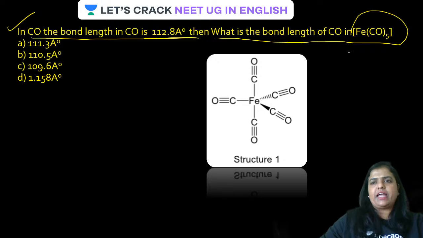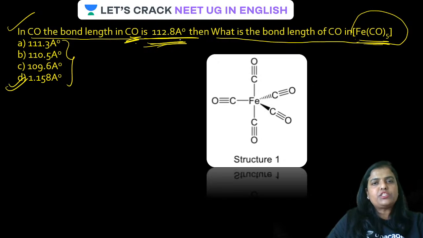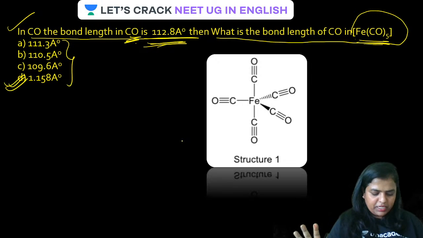It is very clear that in this case, the CO bond length has to be more than the CO bond length in CO only. So out of the four, it is only this one which is more than 112.8 angstrom. So the correct answer is this. It is very simple, you need not mug up the value.